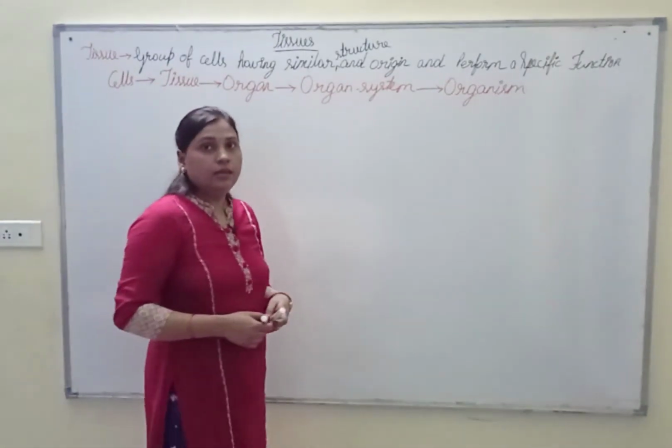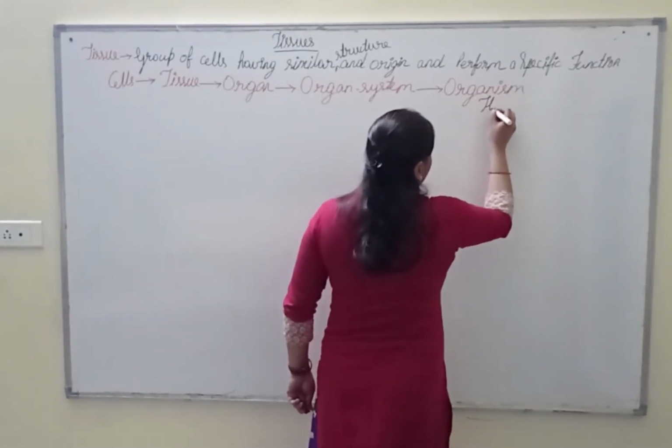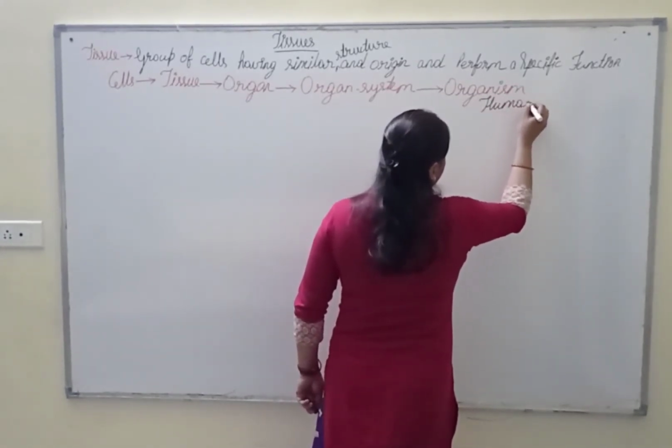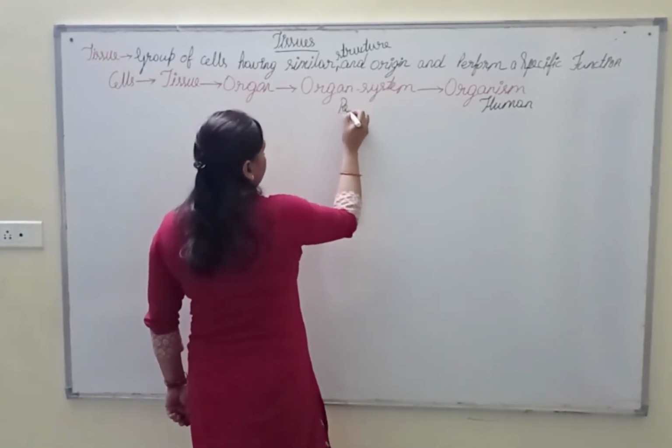Suppose we take the example of a human, so here the organism is human and the organ system is the respiratory system.